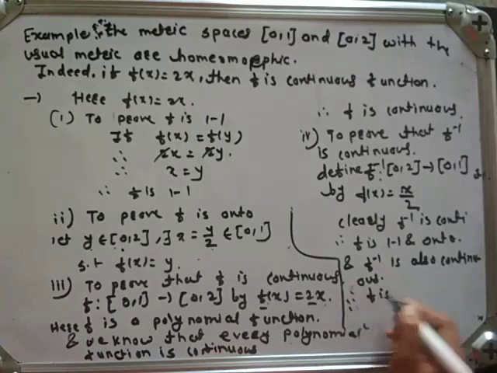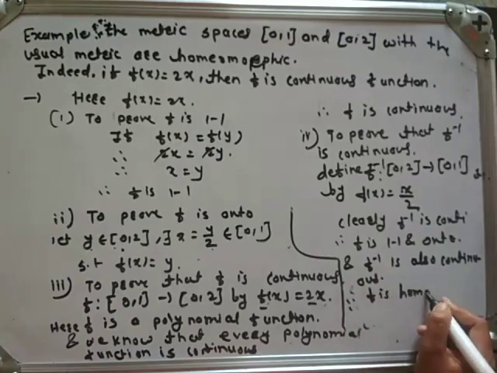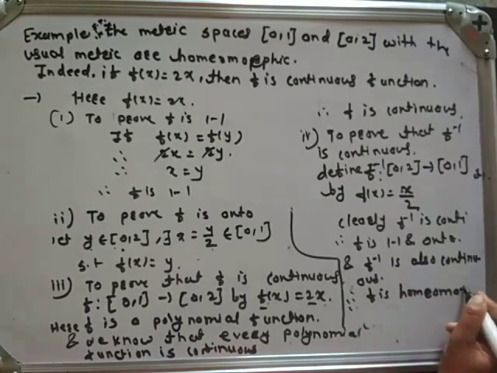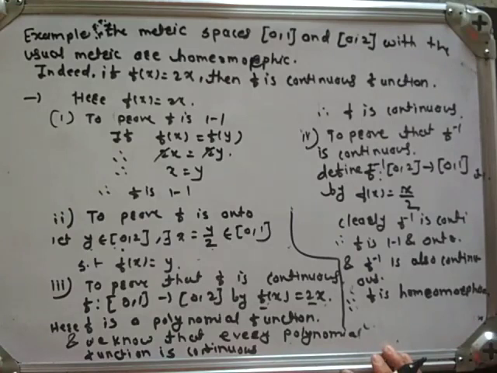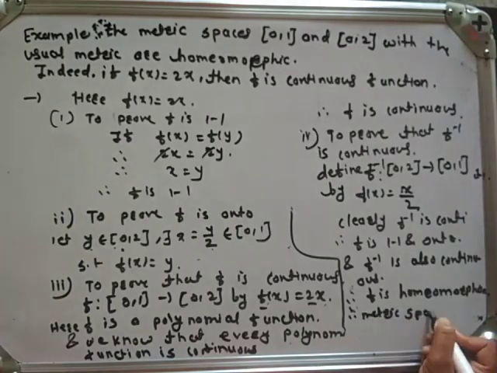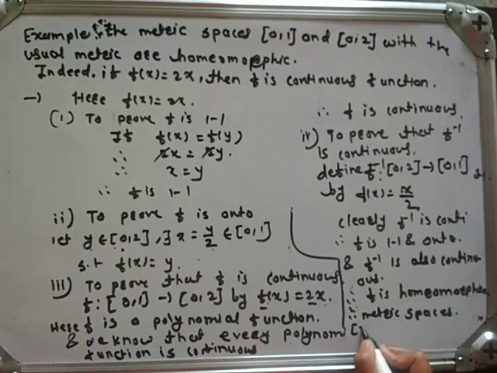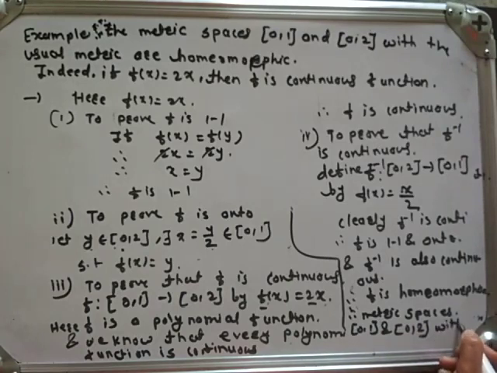Therefore, f is a homeomorphism. Therefore, the metric spaces closed interval 0, 1 and closed interval 0, 2 with the usual metric are homeomorphic.